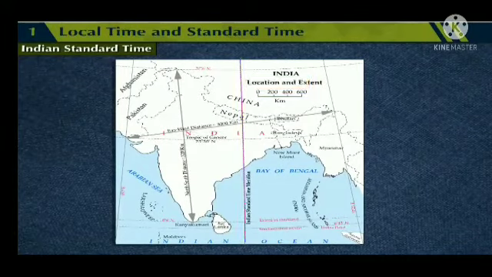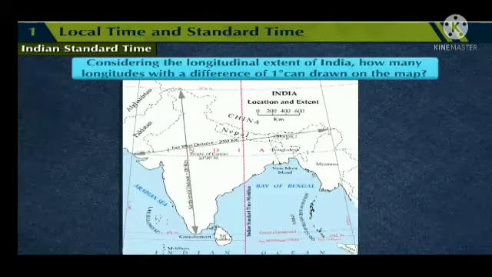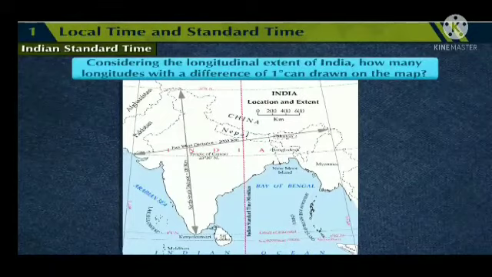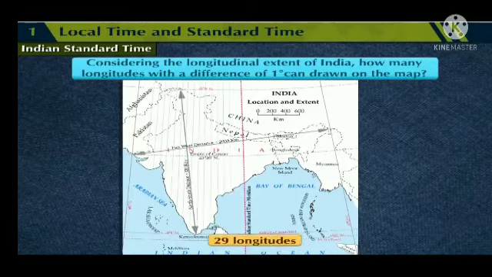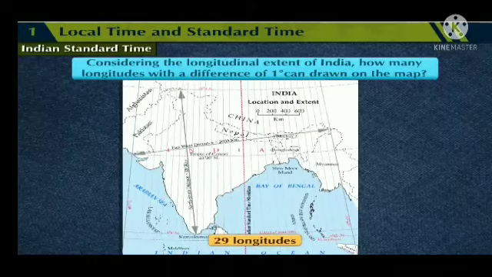Now observe the map and answer the questions. Considering the longitudinal extent of India, how many longitudes with a difference of 1 degree can be drawn on the map? Answer: considering the longitudinal extent of India, 29 longitudes with the difference of 1 degree can be drawn on a map.